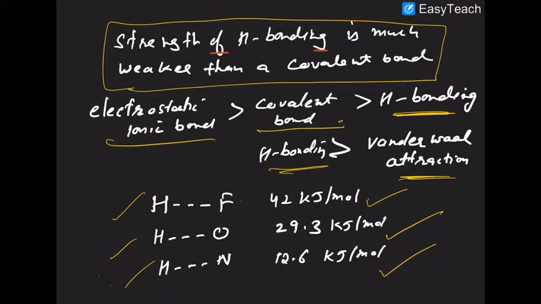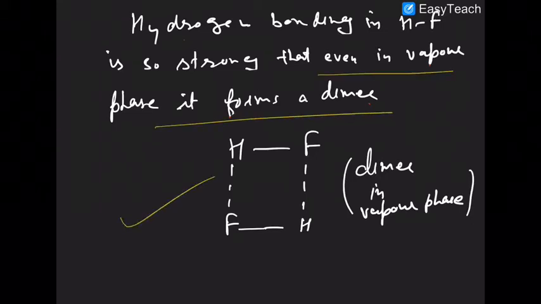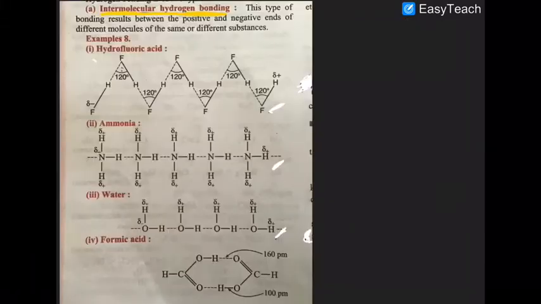So I am repeating once more. Per HF molecule only 2 hydrogen bonds exist, but in the case of water 4 hydrogen bonds exist per molecule, and due to that it has a very large boiling point in comparison to HF. Now one more thing is that the hydrogen bonding in HF is so strong that even in the vapor phase it forms a dimer. Remember that. So HF exists as a dimer even in the vapor phase. If you vaporize hydrofluoric acid, still in the vapor phase it will exist as a dimer.